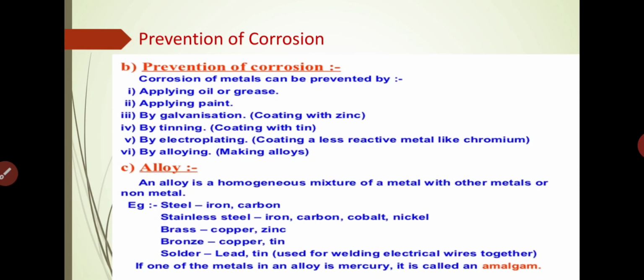If one of the metals in an alloy is mercury, that is called an amalgam. Always keep it in your mind. This question comes mostly in the exam. So what is an amalgam? If one of the metals in an alloy is mercury, that is called an amalgam.